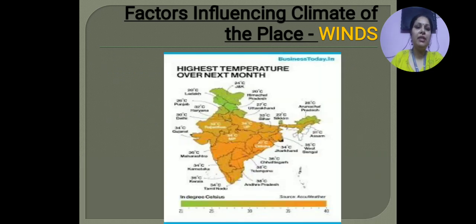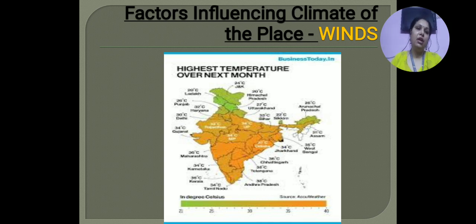Now with this example, with this map, I am just showing you which are the places which are affected with the help of winds and which are becoming very hot due to winds. You can see the temperature here, 30 degrees towards the west side. You can see towards the north side all the temperatures are very low, and towards the south side the temperatures are increasing. Why does it happen? And towards the desert also, if you see in Rajasthan and Gujarat, the temperature is very high.